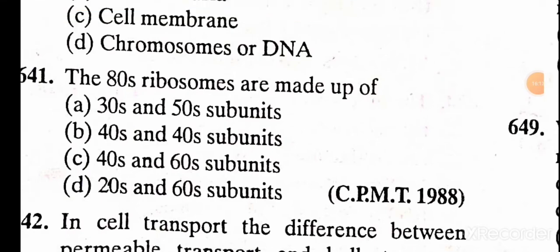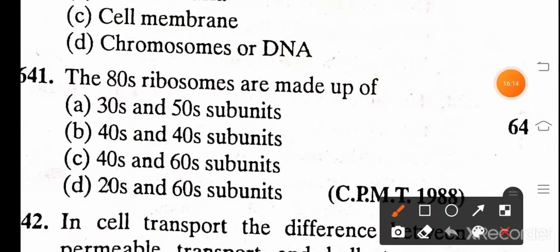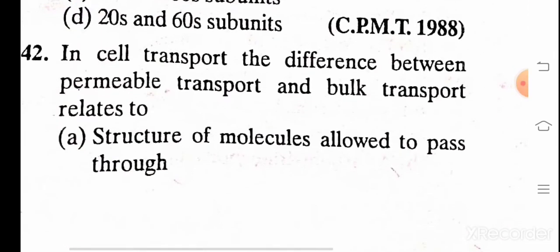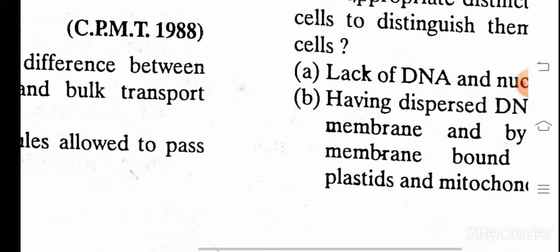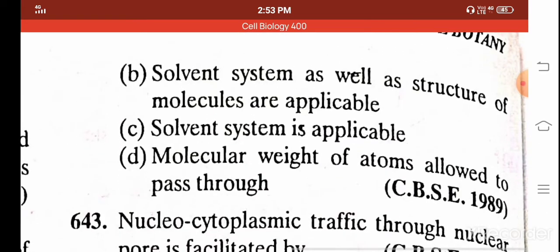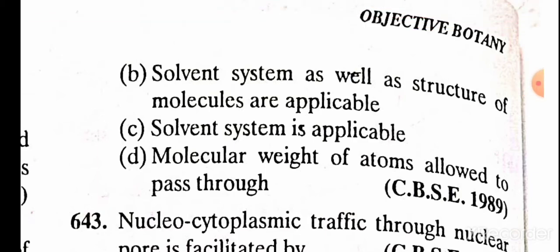The 80S ribosomes are made up of 60S and 40S subunits. In cell transport, the difference between permeable transport and bulk transport relates to: A. Structure of molecules allowed to pass, B. Solvent system, as well as structure of nucleus, C. Solvent system, D. Molecular weight of atoms to pass through.